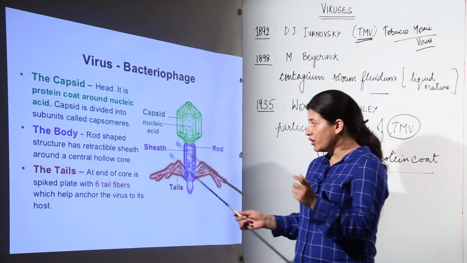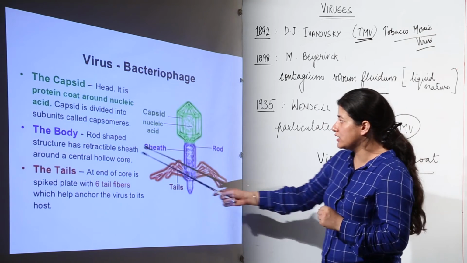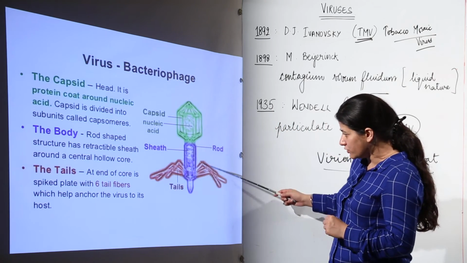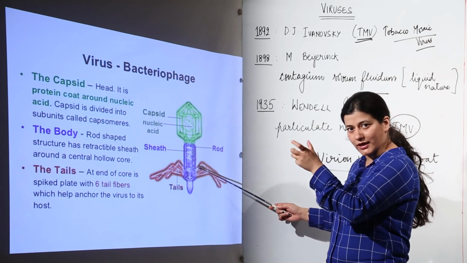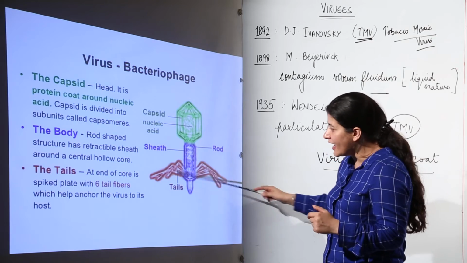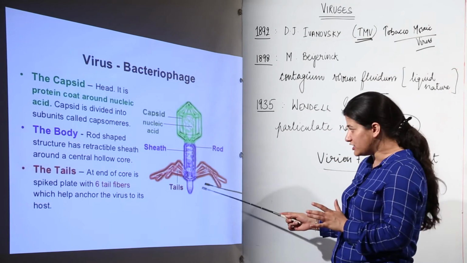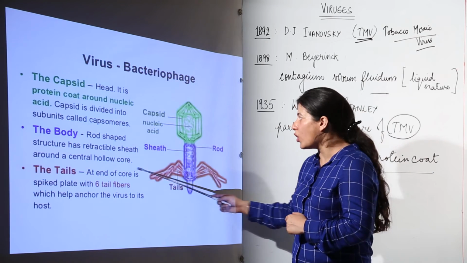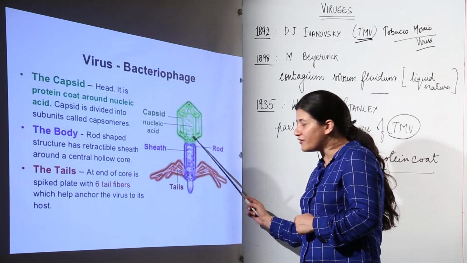The body is the central rod-shaped structure, which has a retractable sheath. So you saw in that first picture, we had a head, body and tail. These are the three parts of the bacteriophage. Inside this rod shape there is a hollow core, because the nucleic acid is confined to this part.